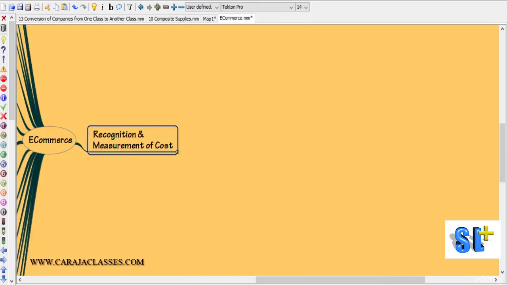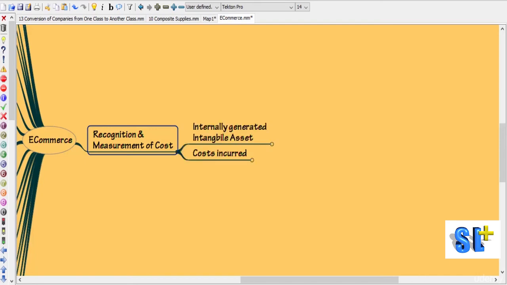Let's look at the recognition and measurement of cost, especially related to websites. They are all intangible assets, because the cost incurred on a website is basically on an intangible item. So we have to decide whether we should treat this as an asset and capitalize it, or treat it as an expense.